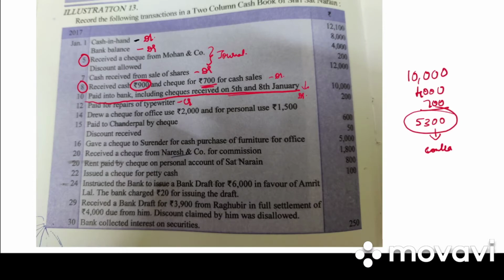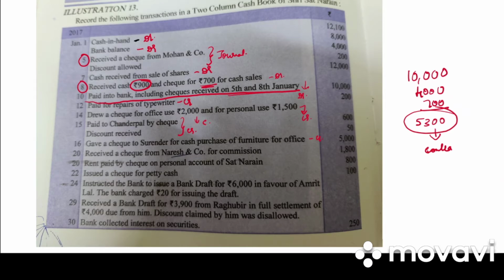Then we have drew a check for office use and personal use 1,500. So whatever is for the office use will be contra entry and personal use will be on the credit side of cash book. Then we have paid to Chandrapal by check. So credit side of cash book. Then we have gave a check to Surendra for cash purchase of furniture. So credit side of cash book as buy furniture.